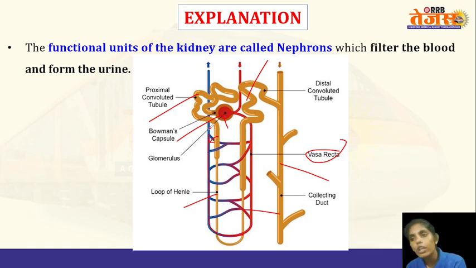And if there is anything that is not required by the body, then it will be secreted into the tubules, and then it will be eliminated out of the body. The unrequired substances are secreted into the tubules, whereas the required substances are absorbed into the bloodstream.